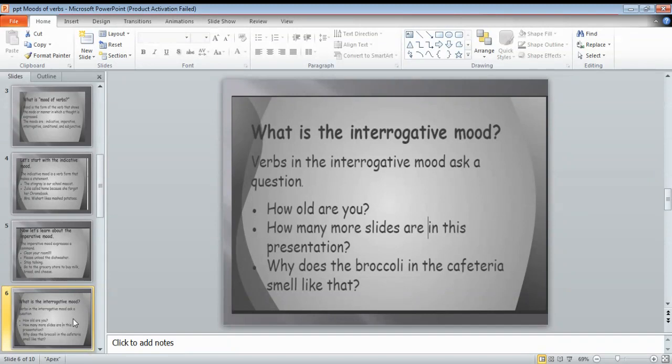Then we come to the next kind, and that is interrogative mood. Verbs in the interrogative mood ask a question. We did the interrogative kind of sentences, so it means that whenever you have an interrogative sentence, the mood of the verb in that particular sentence will be interrogative mood. Like you can see in all these examples: how old are you? How many slides are in this presentation? Why does the broccoli in the cafeteria smell like that? So all these interrogative sentences indicate the interrogative mood of the verb.